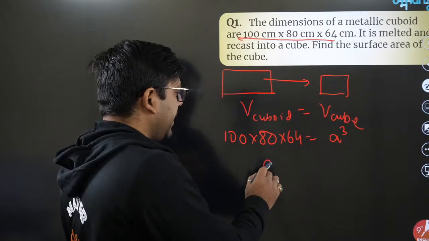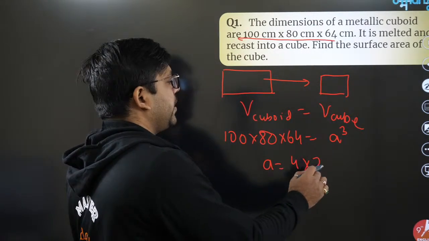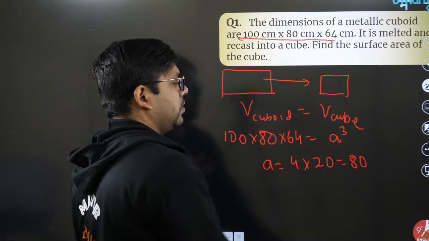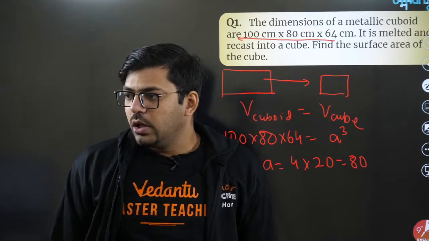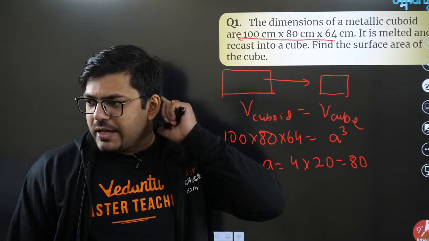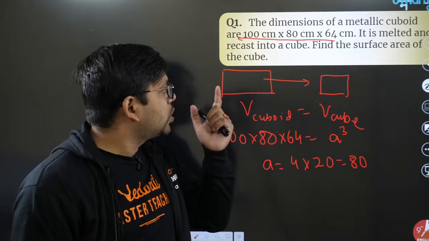If I am not wrong, A is equal to 4 into 20, that is 80. Are you all getting the same answer? Okay, Vivek has given me 3840 as the total surface area.